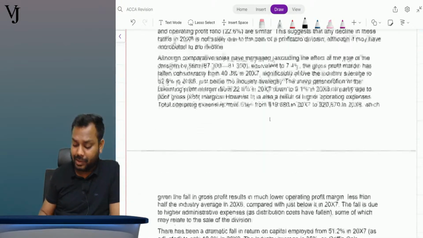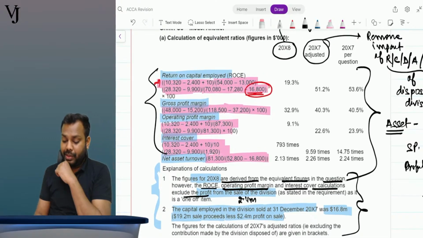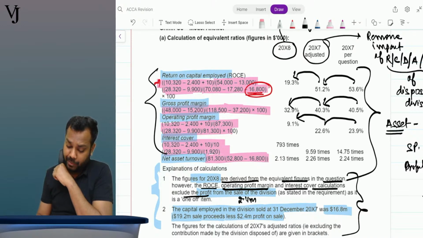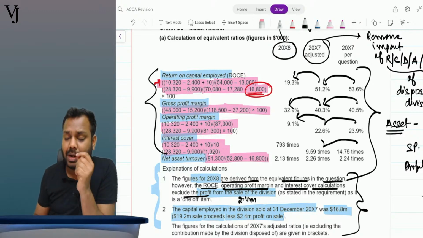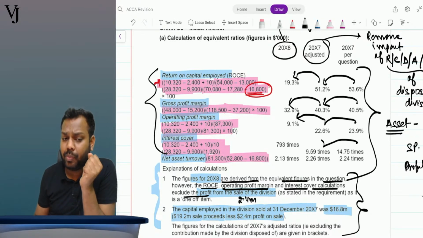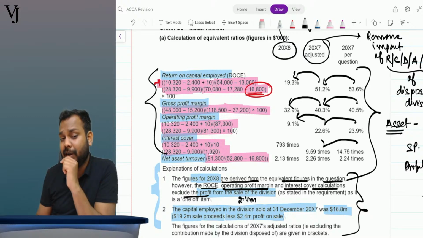Now just see the profitability. What happens? 53.6 reduced to 51.2, 51.2 further reduced to 49.3, 40.5 reduced, not much, but yes, it is reducing again. So when the division is disposed of, the profitability decreases significantly.